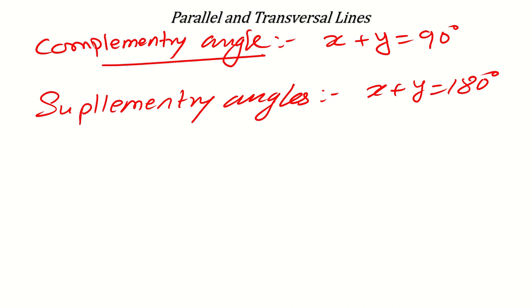So maybe a question can be: two angles are complementary, one of the angles is 30 degrees, what will be the other angle? Or two angles are supplementary, one of them is 150 degrees, what will be the other angle? So you must remember those things. Okay. So complementary means 90 and supplementary means 180 degrees.